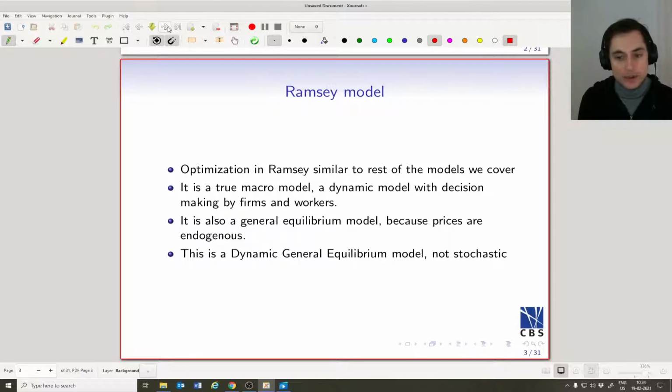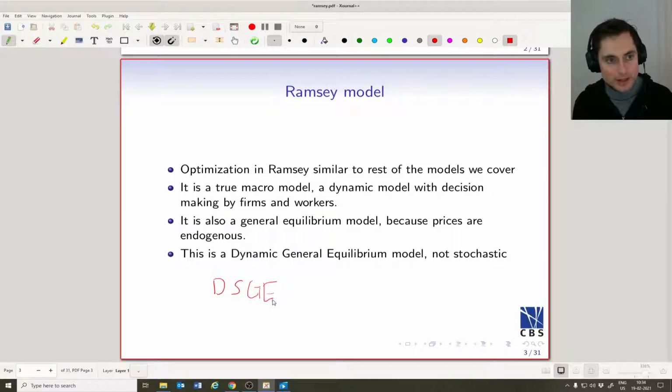What people use these days often are DSGE models. That's the state-of-the-art macro model that people really work with in central banks. DSGE stands for Dynamic Stochastic General Equilibrium Model. We will get models that look like this later in the course when we talk about the business cycle. For the moment, what we're looking at is a dynamic general equilibrium model.